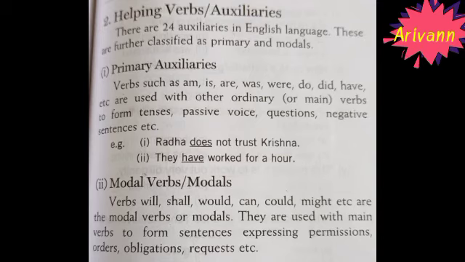Okay. Look at the second one, modal verbs. Which is modal verbs here? Verbs will, shall, would, can, could, might, etc. are the modal verbs. Here the modal verbs are used with main verbs to form sentences expressing permissions, orders, obligations, requests, etc. So you can easily identify the helping verbs in the sentence.